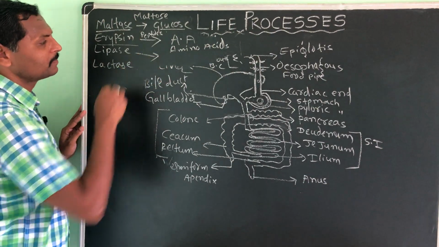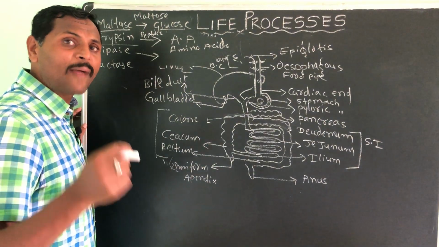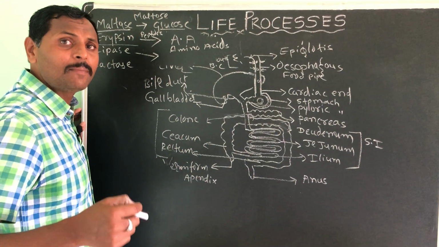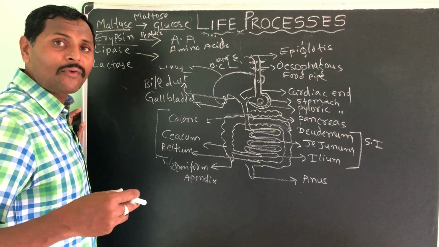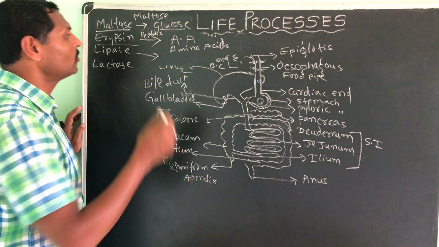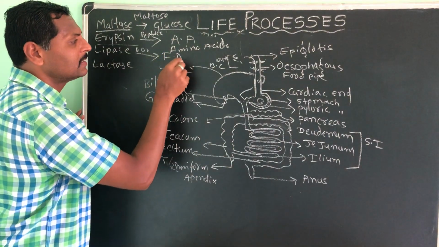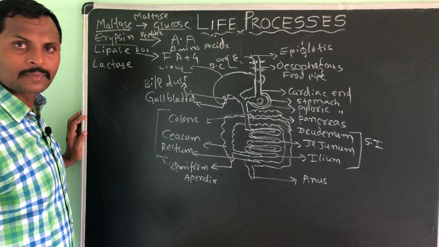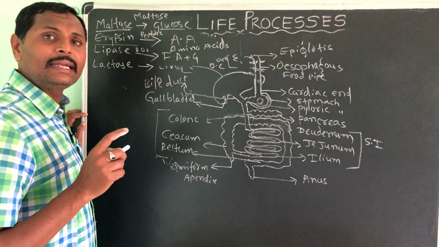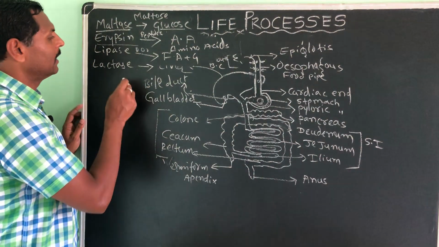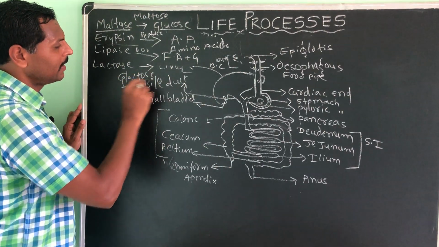And what about the lipase? Already pancreatic lipase has converted smaller fatty globules into fatty acids and glycerol, and even if there are any smaller fatty molecules left out, those fatty molecules are converted into fatty acids and glycerol by the lipase. Finally, lactase will convert the coagulated milk into galactose. Once again, a simple sugar.